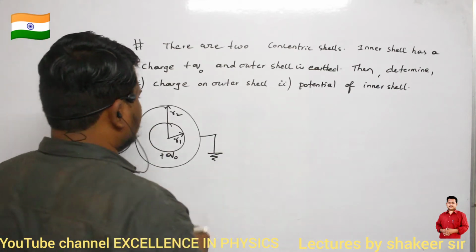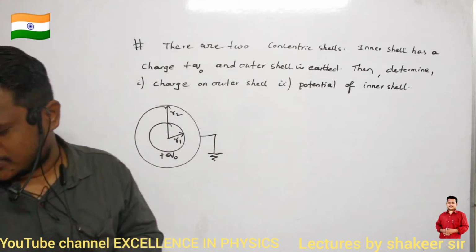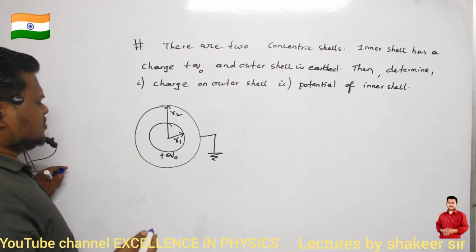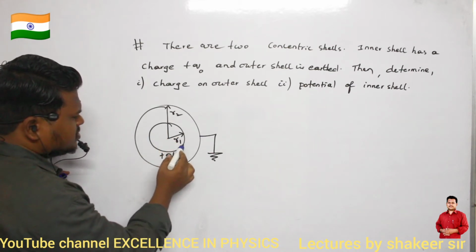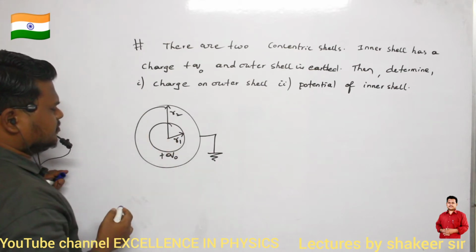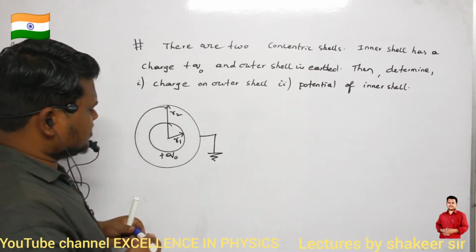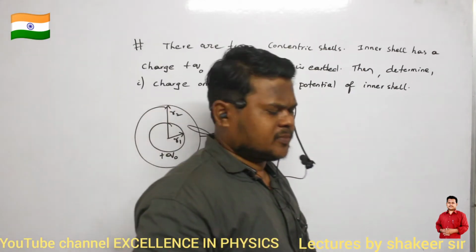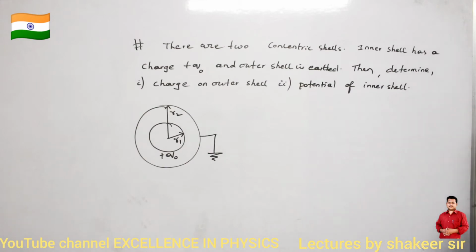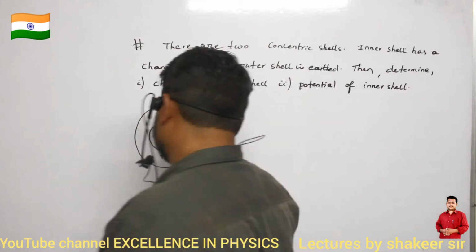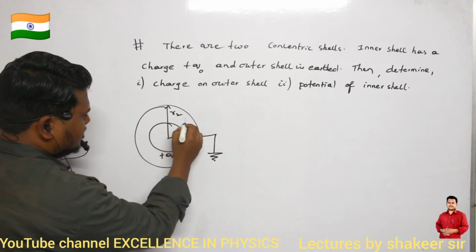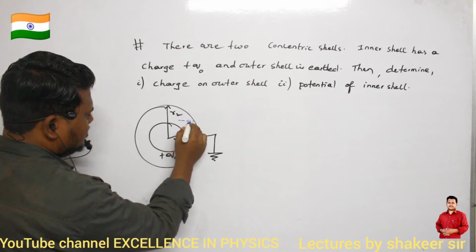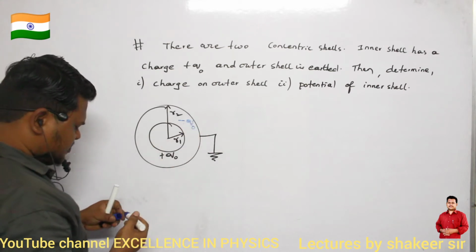First of all, let us see how charges will be distributed in this condition. If I am giving plus q0 amount of charge to the inner shell, can you say what will be the charge present on the inner surface of the outer shell? Minus q0. This is understandable, no? If this one is having plus q0, here the charge should be minus q0. Is it visible to you?